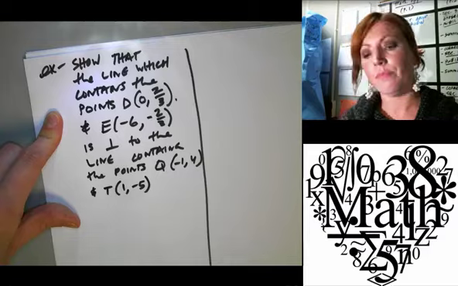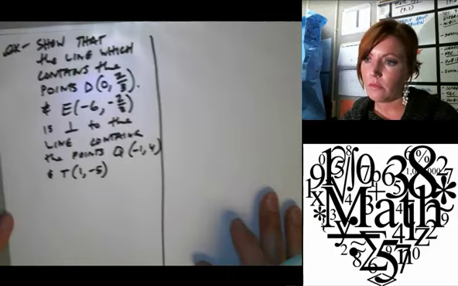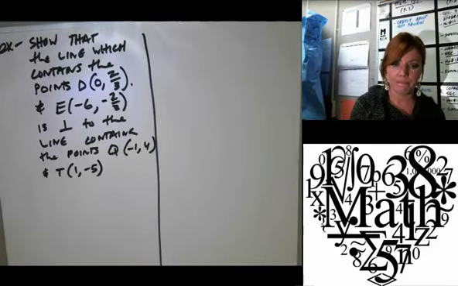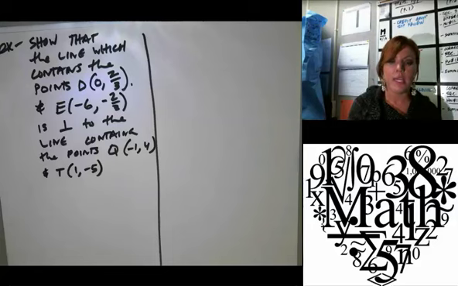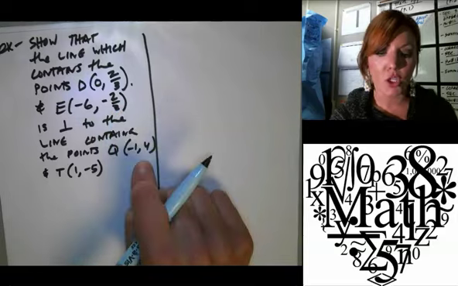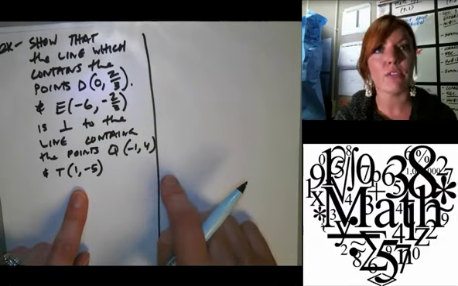All right. Does that say -2/3 on E? Yes. So D is 0, 2/3. E is -6, -2/3. And then Q is -1, 4. T is 1, -5. So what do you guys think?